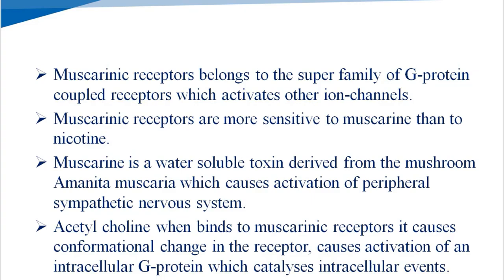Now when acetylcholine binds to muscarinic receptors, it causes conformational changes in the structure of these receptors, and these changes cause activation of the intracellular G protein coupled with muscarinic receptors, and through the activation of G proteins, other intracellular events are catalyzed.